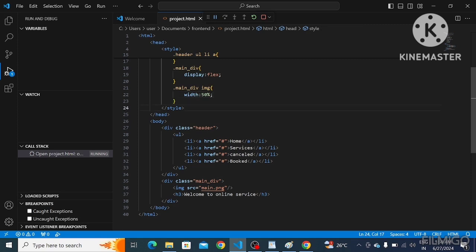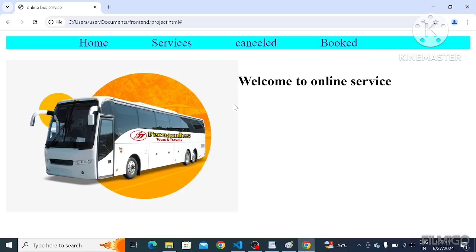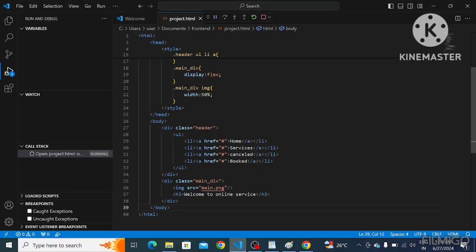Next, I'm going to give some CSS properties to this text. I want to print this text in the middle of this division. Okay.